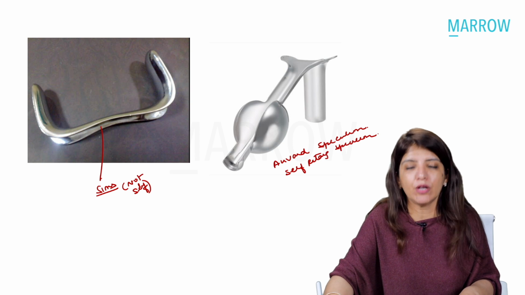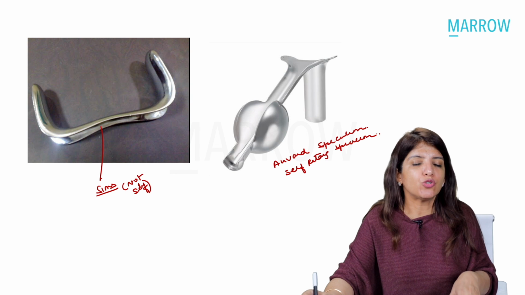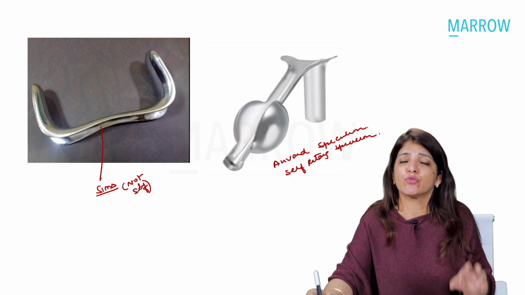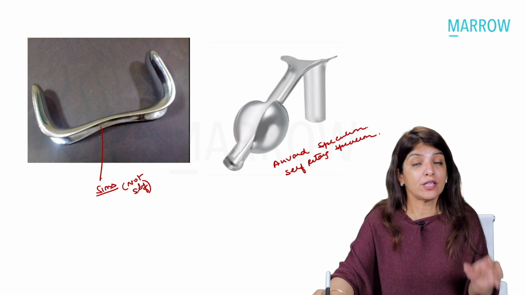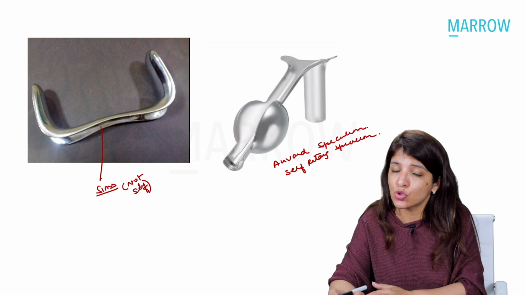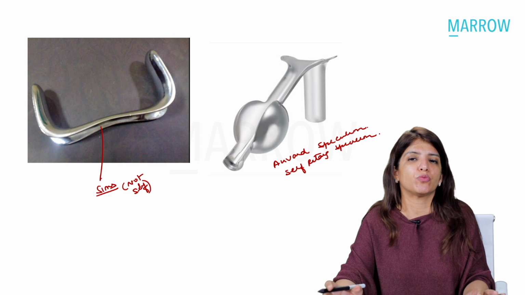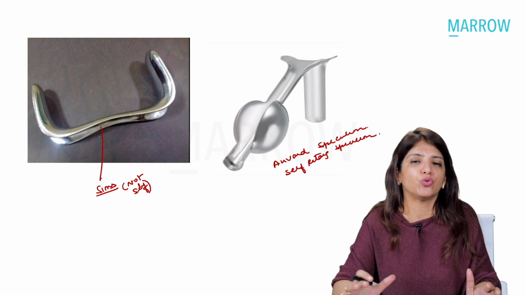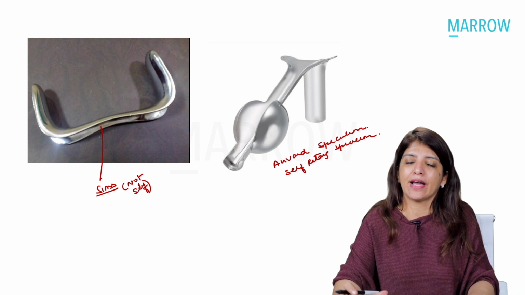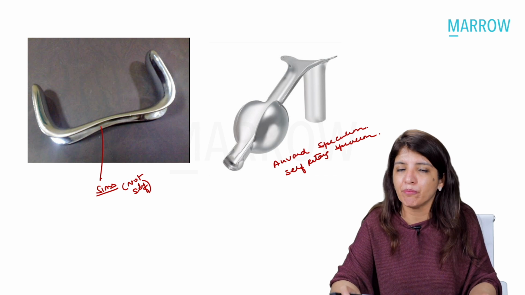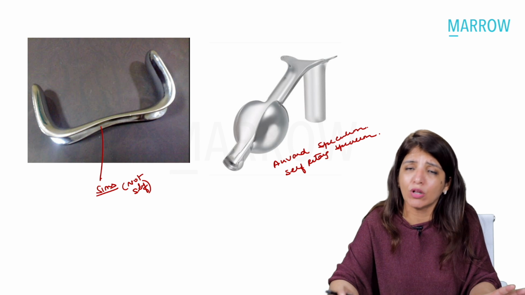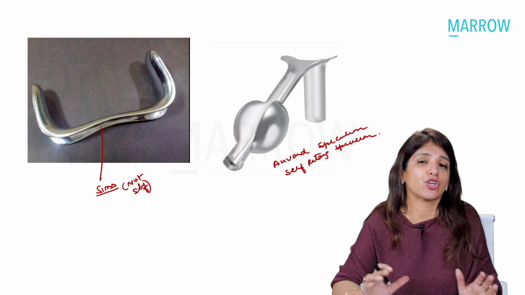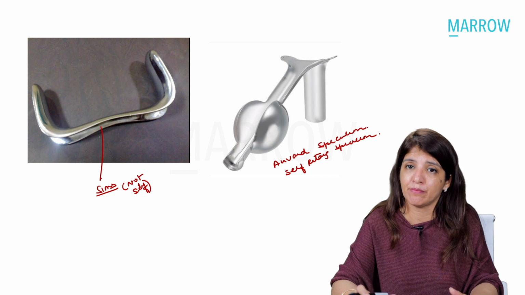Now, every one of you should be watching instruments in Obs and Gynae. That's very important. In INI set exams, one instrument is always given. I'm not saying that instrument always is an Obs and Gynae instrument, but one question on instruments is always there. So on YouTube, on the Marrow Live channel, you will have an instruments in Obs and Gynae video by me. It is a very, very important video. Watch and see all the instruments which are used in Obs and Gynae, all the instruments which are used during cesarean section, and the ones which are used for MTP.